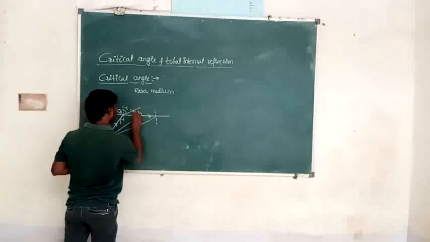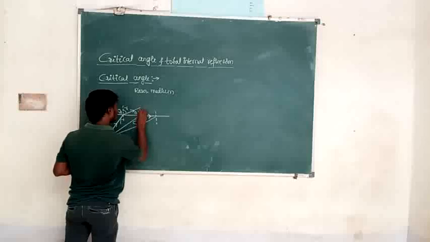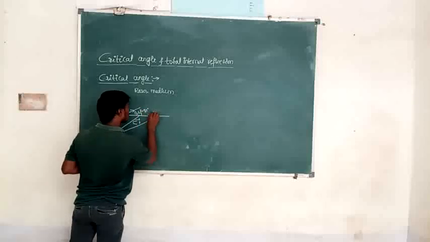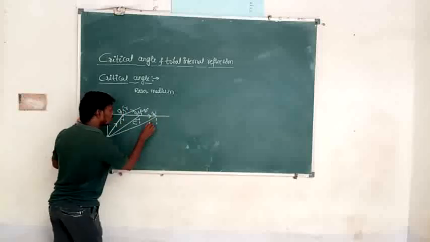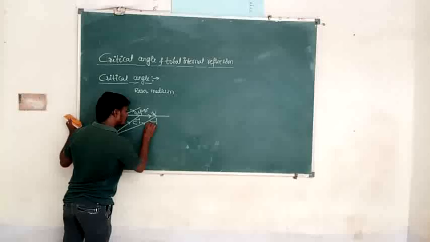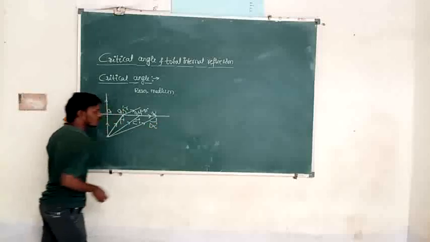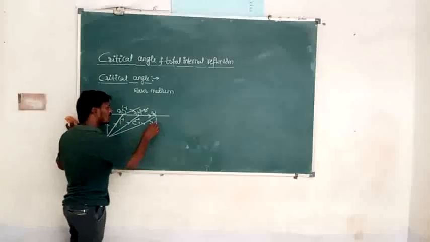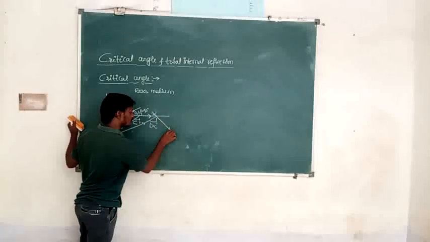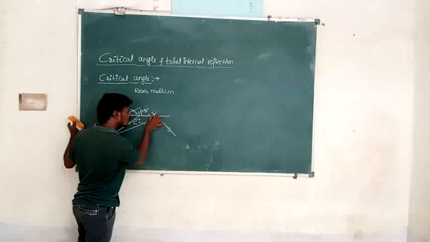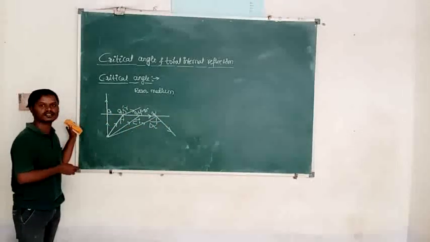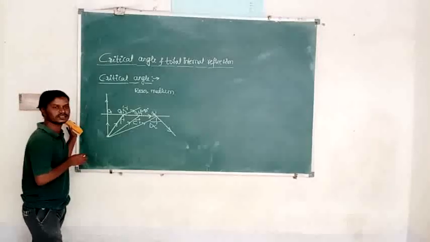So I will take it as O3. Here the angle of refraction is how much? 90 degrees, and I will take it as O4. Then here the angle of incidence is greater than the critical angle. The light completely undergoes reflection in the denser medium. It is called totally reflected light in the denser medium. So this phenomenon of light is called total internal reflection.